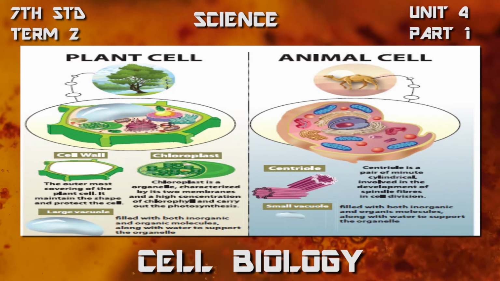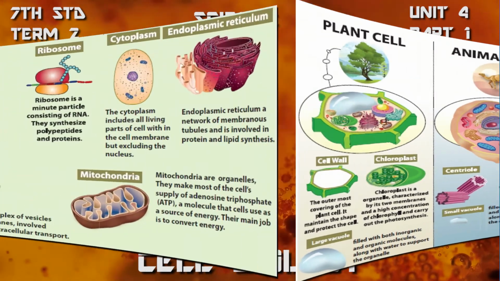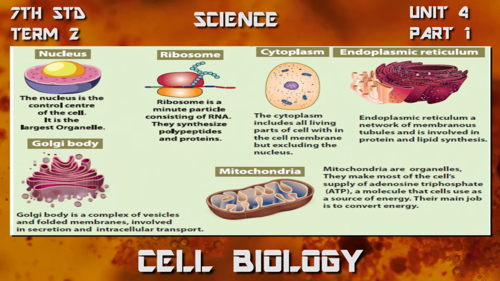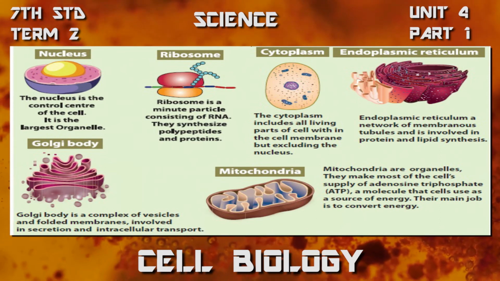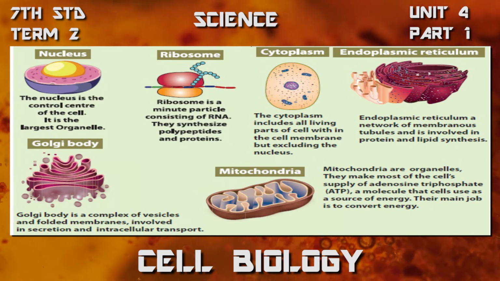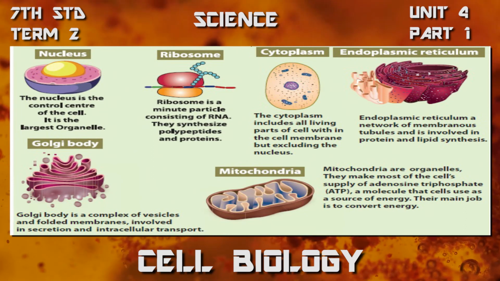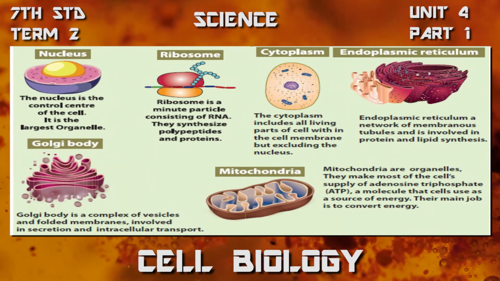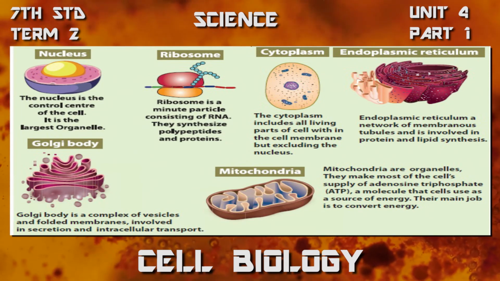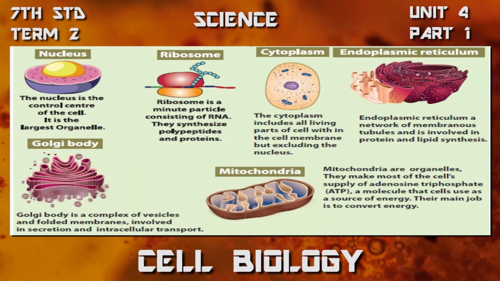Then some common properties are present in both the plant cell and the animal cell. In both cells, the nucleus is present and the nucleolus is present. The nucleus is the control center of the cell because it acts as the brain of the cell. Then the ribosome is a minute particle present on the endoplasmic reticulum, one of the minute organelles used for the process of making proteins.